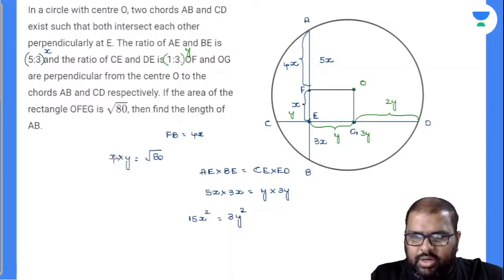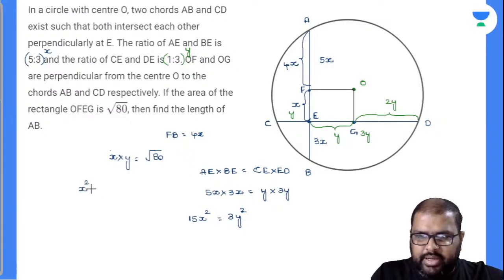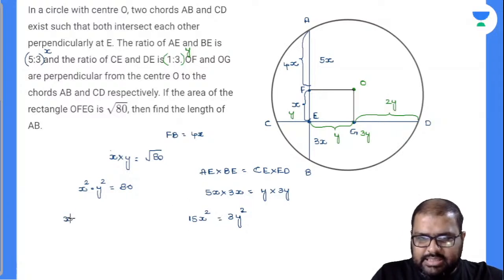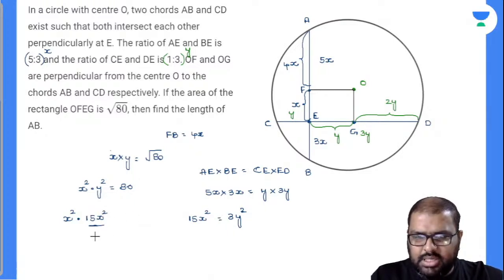Done. Now see here, for my convenience, as we have to find the x value, I will square both sides. x square into y square is equal to 80. Am I right or wrong? In the place of y square, I will substitute 15x square by 3. So I can write x square into, in the place of y square, 15x square divided by 3, is equal to 80.